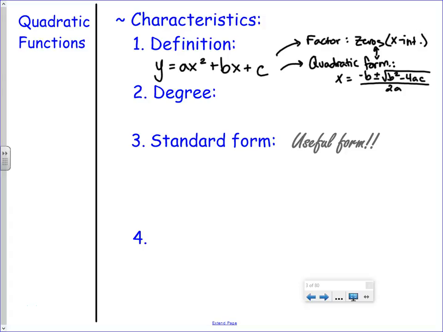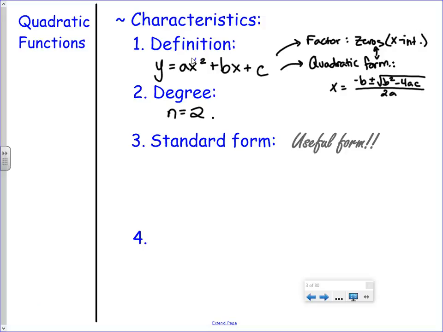Maybe some of us need to relearn it, remember it. However, this quadratic formula happens to come from completing the square. We're going to talk about that in a second. Let's get back to the characteristics of a quadratic, though. What degree does every quadratic have to have? It's a degree of 2, so we could say n is equal to 2. That's the highest power, right?